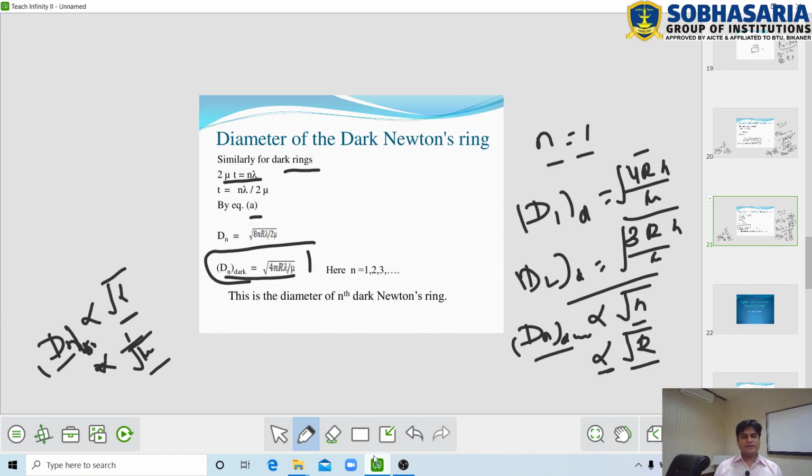So in this topic we discussed the diameter of the nth bright Newton ring and the diameter of the nth dark Newton ring. Now we will discuss the application of Newton's ring in the next lecture.